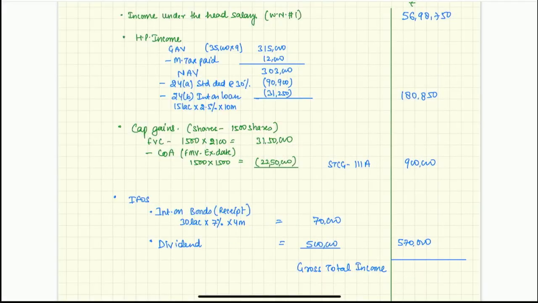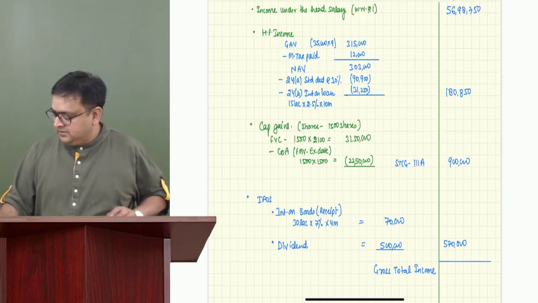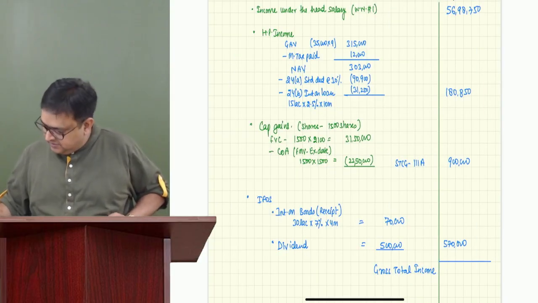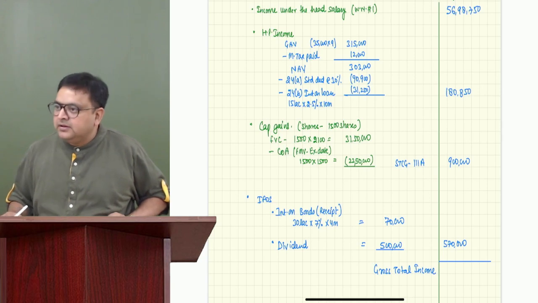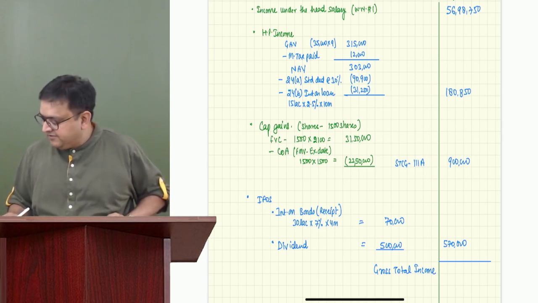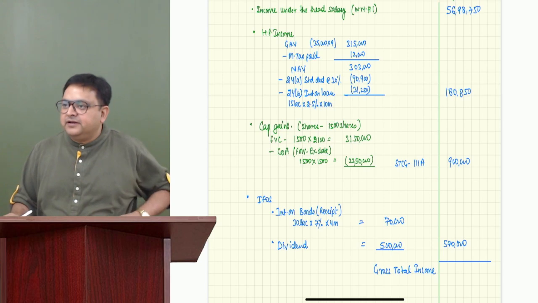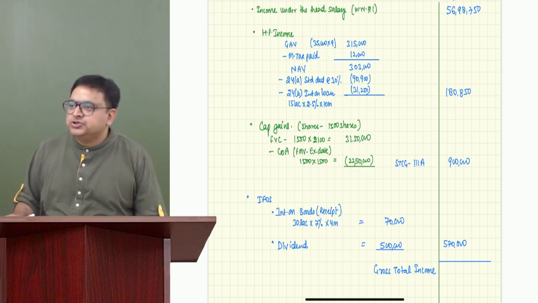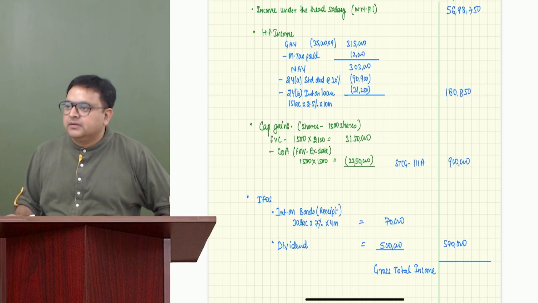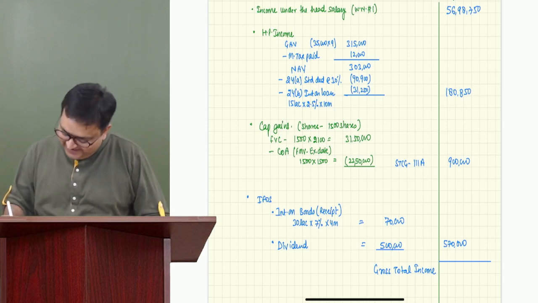Tell me the total. What do you think the total is? 56,98,750 plus 180,850 plus 9 lakh plus 570. Is it 73,49,600? Correct, Shagna. Correct. Amar, Harshal, Santosh. Correct. Okay, it's for Santosh, not Shagna. Okay. 73,49,600.